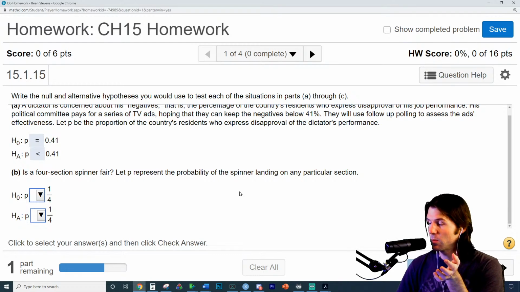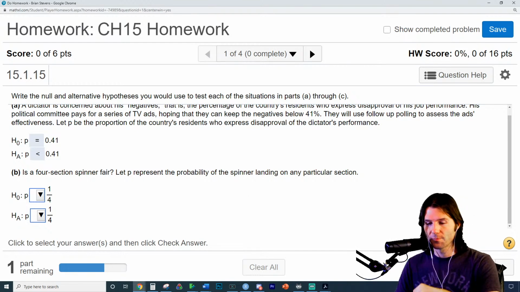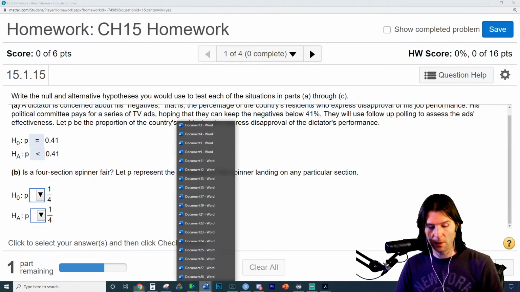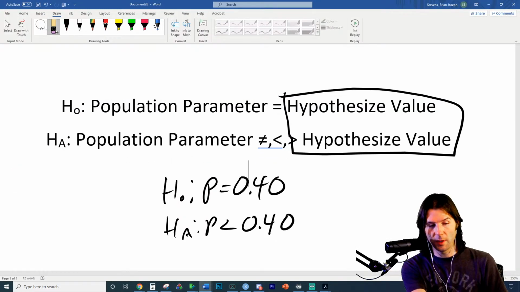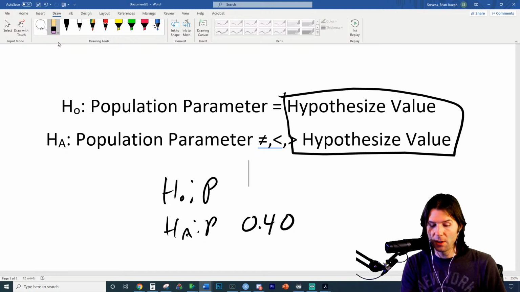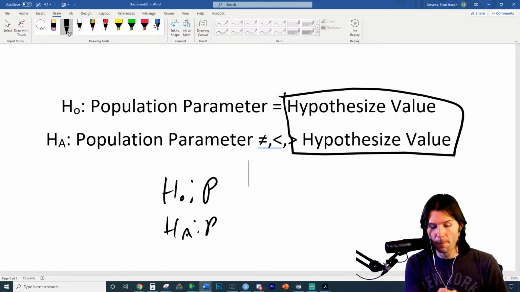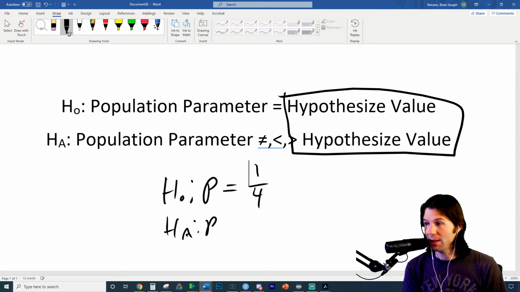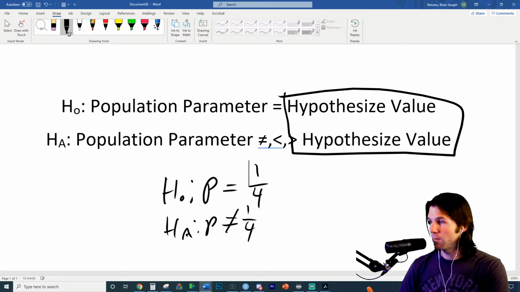If the 4-section spinner is fair, we should see 1/4. But think about this. If it's not fair, what would we see? We'll go to our last Word document right here. So we have 1/4 right here, which is the proportion, what we hypothesize would be true. So we'd assume that it'd be equal to 1/4 of the time. That's what we hypothesize would be true.